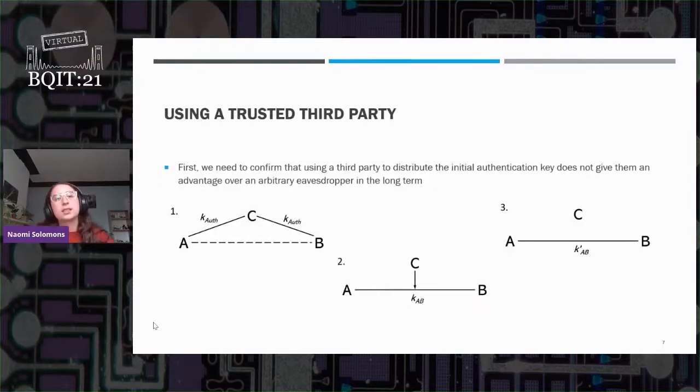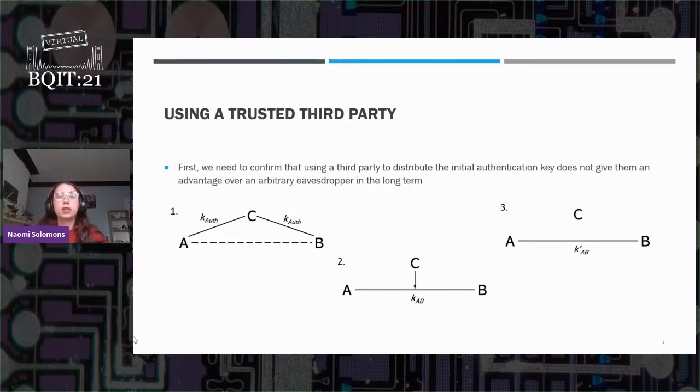So we're going to get around this, and the way we're going to do that is we're going to introduce a third party. This is someone we're going to call Chloe, and let's say she's a friend of both Alice and Bob, and that Chloe has the authentication key that they can use, and she sends it to both Alice and Bob. The important thing to mention here is that QKD normally proceeds through rounds.